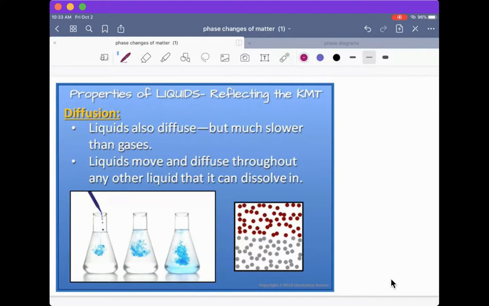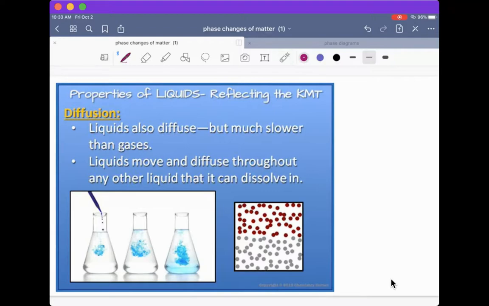pretty equal fashion. All right. So it can move and kind of diffuse through the liquids. So liquids will be able to move, and other particles can move through it as well. That is why we can take a liquid and we can dissolve solid into it because of that diffusion property. So that's what diffusion is.